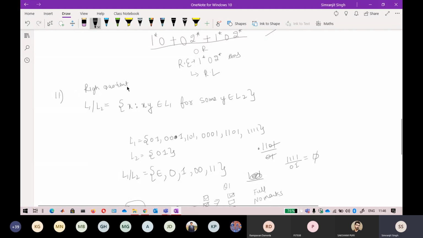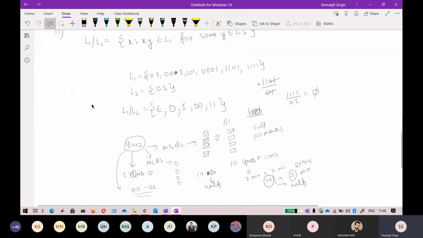Don't worry about that. So for a right quotient, if you remember, you only have to take care of the right strings. If the right strings are matched, you just delete that part. So this is your L1 and this is divided by L2. Whatever is at the right, you just take out that string.